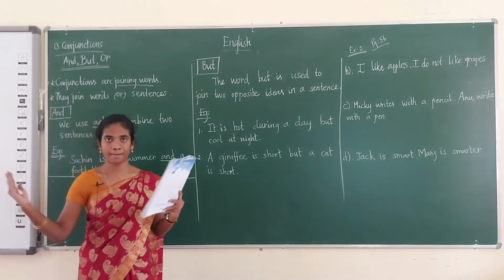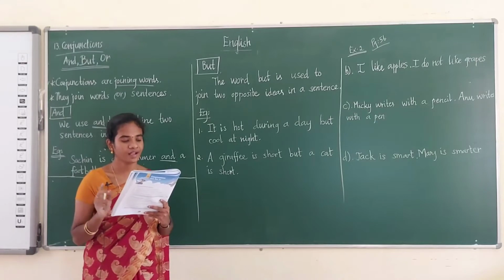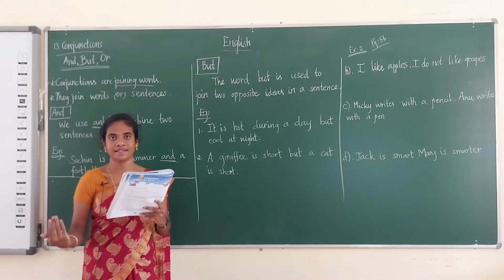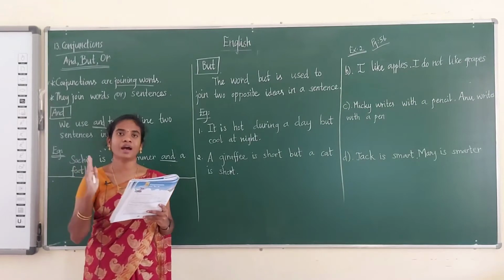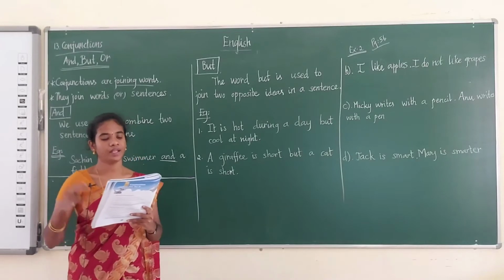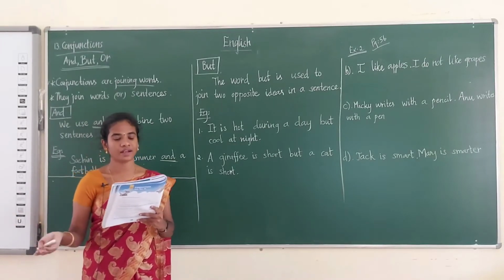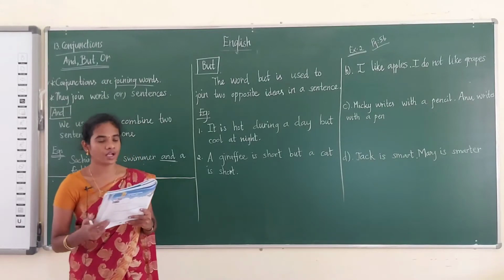Okay, we have to combine these two sentences into one. How can we write it? Honey is sweet and tasty. Sweet and tasty are telling about the honey only. So at first we write honey, next we write the verb, and next we write sweet and tasty. Like this you have to do for the others also.